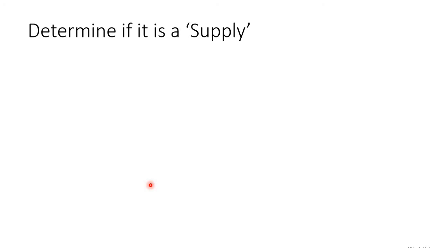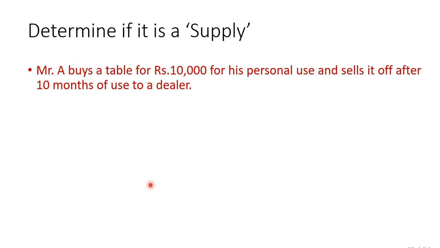So determine if it is a supply. This is the test for you. Mr. A buys a table for rupees 10,000 for his personal use and sells it off after 10 months of use to a dealer. You read this question again and again. Pause the video. I repeat, pause this video. Read this question and assume your answer. Is it a supply? If yes, say yes. If no, say no. Pause the video and answer.